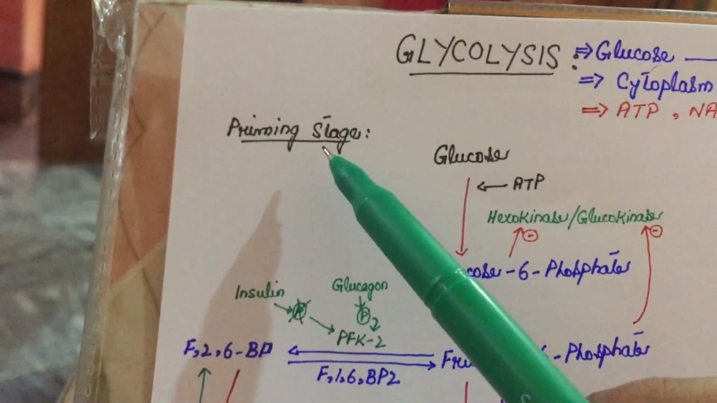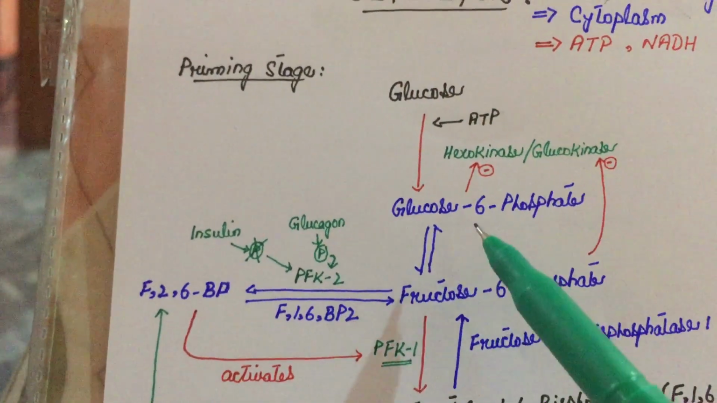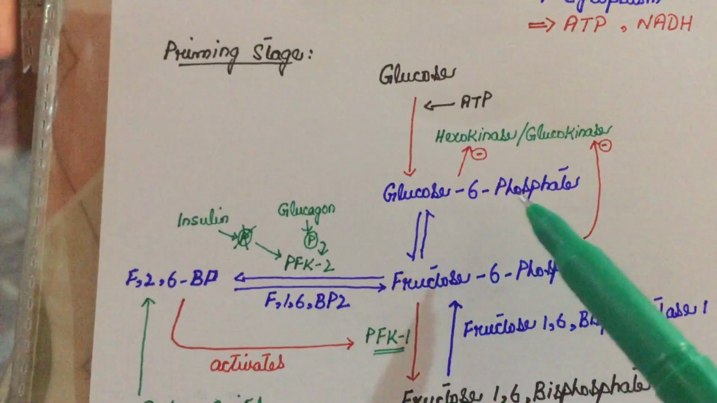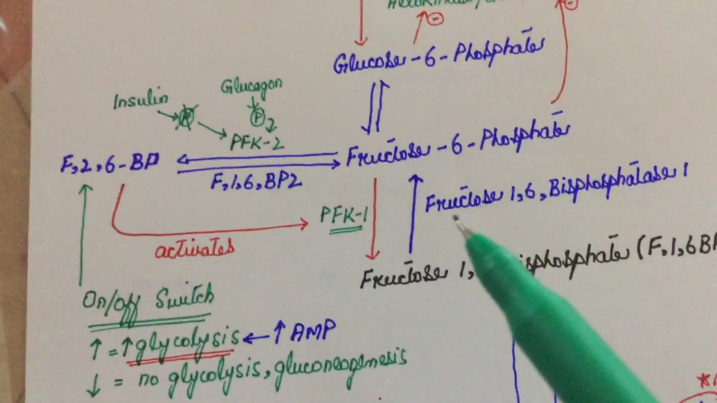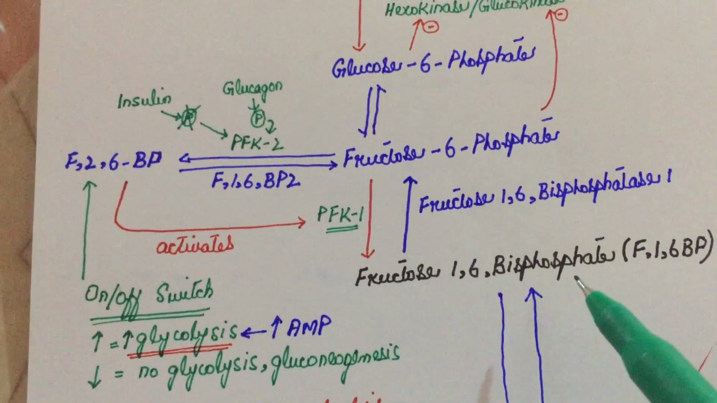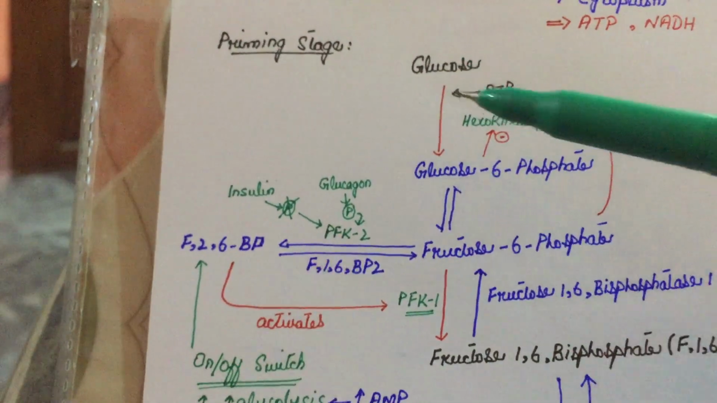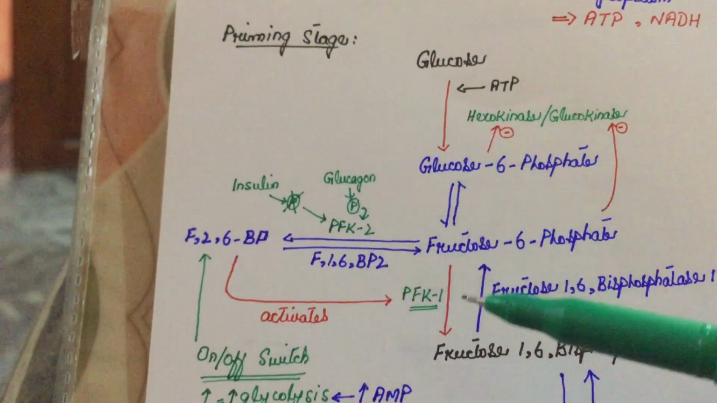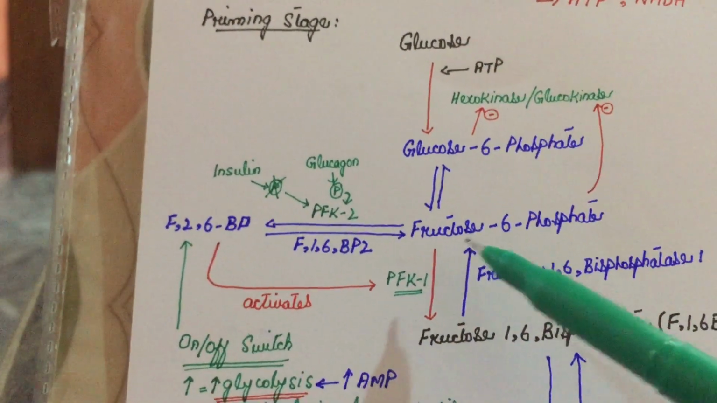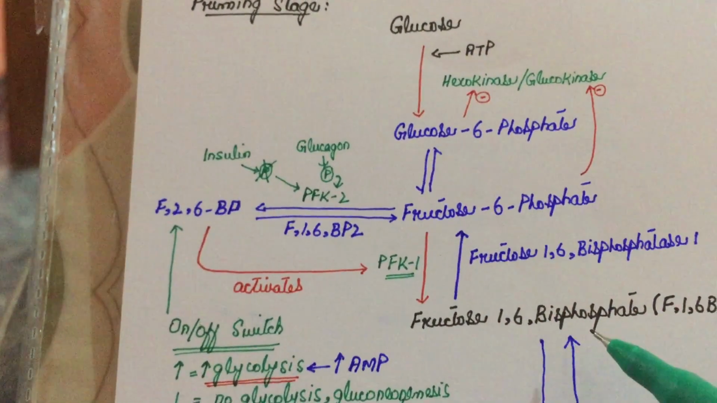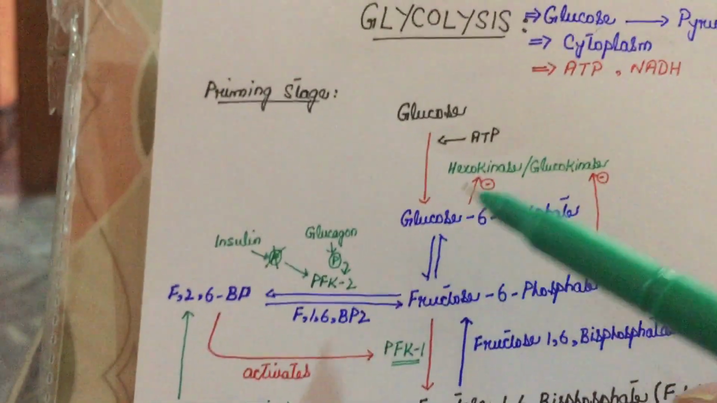First of all, we talk about the priming stage. In the priming stage, first of all, glucose is converted into glucose 6-phosphate. Glucose 6-phosphate is converted into fructose 6-phosphate, and fructose 6-phosphate is converted into fructose 1,6-bisphosphate. In this priming stage, there are two irreversible steps: glucose to glucose 6-phosphate conversion and fructose 6-phosphate to fructose 1,6-bisphosphate. I have mentioned them with the red pointer.